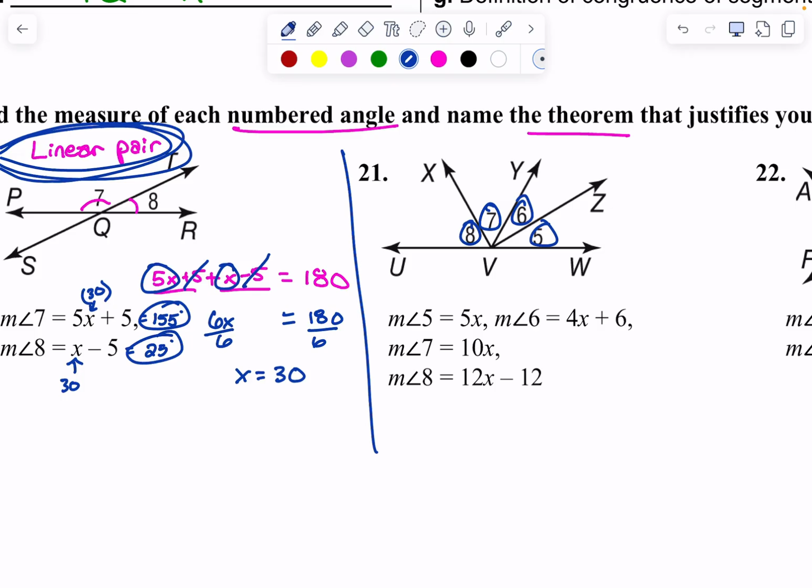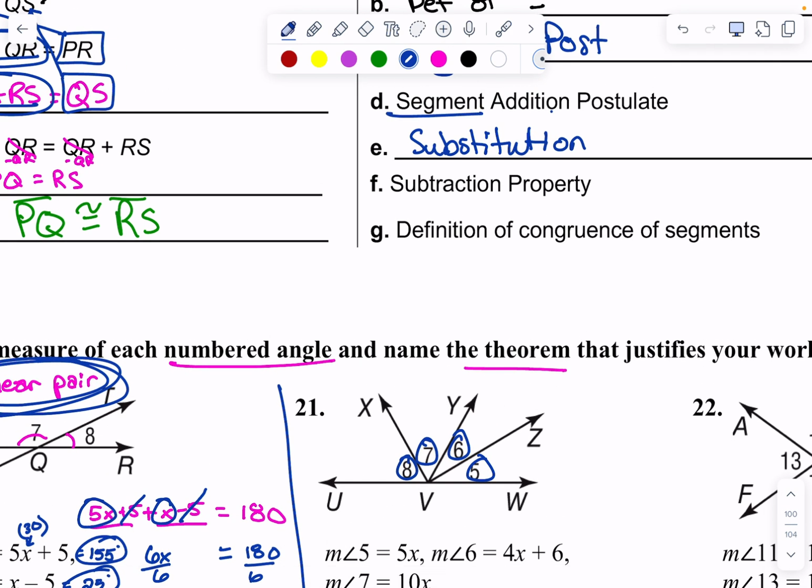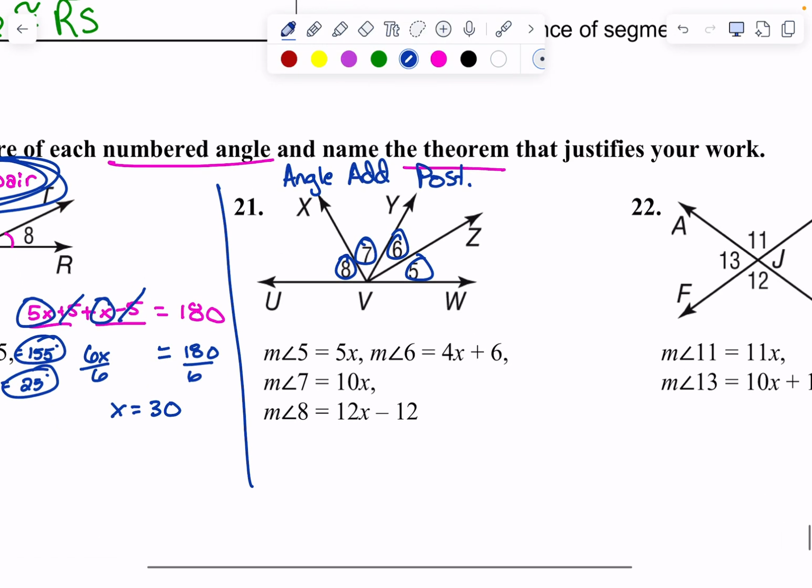Measurement addition. You're close. Angle addition. It's not segment addition like we did up here. It's the angle addition postulate. We are adding all of the angles together. Beautiful. Good? Love it.